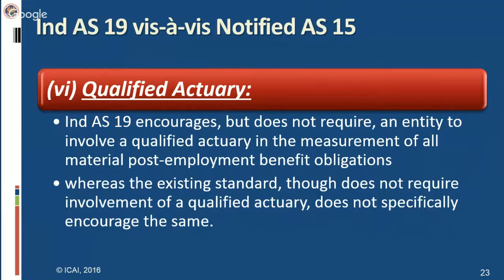See, for measurement of post-employment benefit obligations, the standard says we need an actuarial valuation. For that actuarial valuation, who will do it? This is not mentioned in either of the standards, not in Ind AS 19, not in the existing standard. However, Ind AS 19 indirectly encourages that if that actuarial valuation is done by a qualified actuary in measurement of material post-employment benefits, then it will be better. It encourages having a qualified actuary for actuarial valuation of such post-employment benefit obligations. However, the existing standard does not require involvement of a qualified actuary.